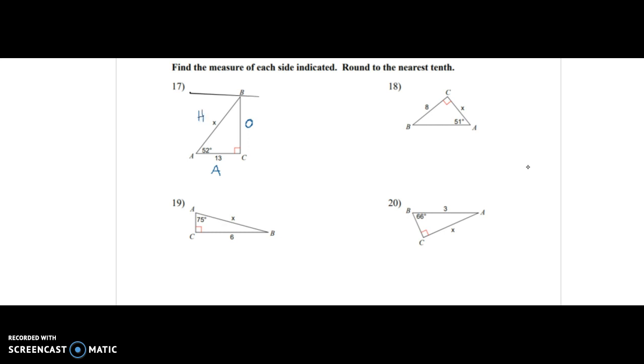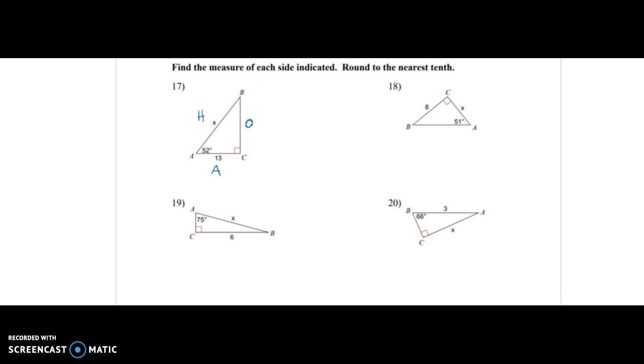There's nothing on the opposite leg, so we don't have to worry about opposite, but we are given the adjacent leg, and we're asked to find the hypotenuse.